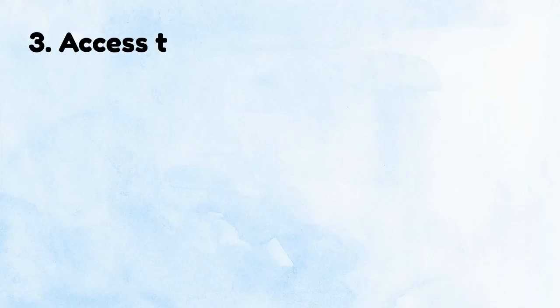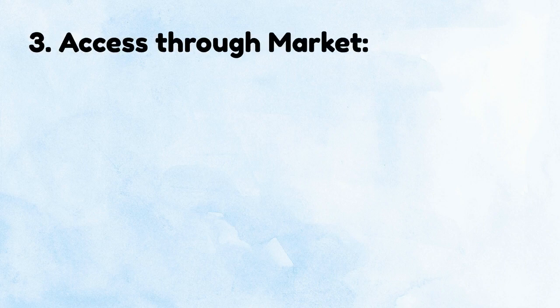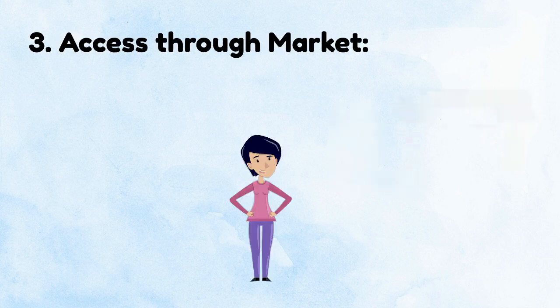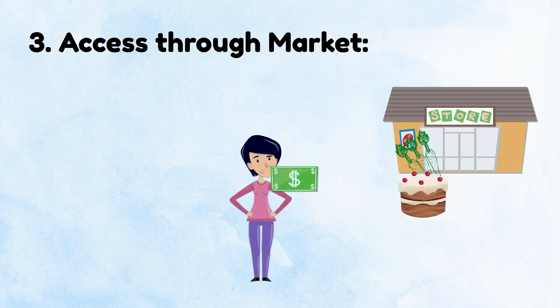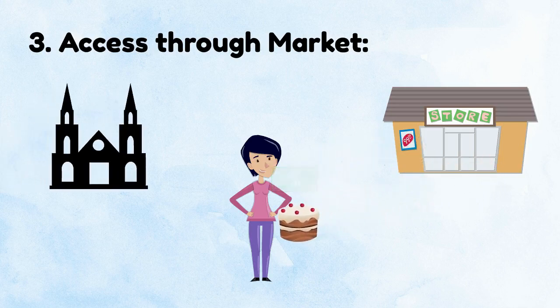Number 3. Access to market. Access to market institutions affects one's ability to commercially benefit from a resource. For example, the ability to participate in the market may be restricted by whether or not one has the legal right to buy or sell environmental goods and services in the region.